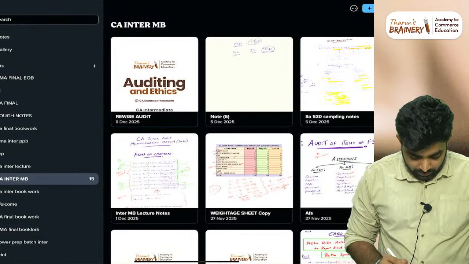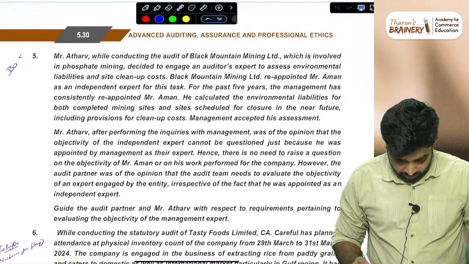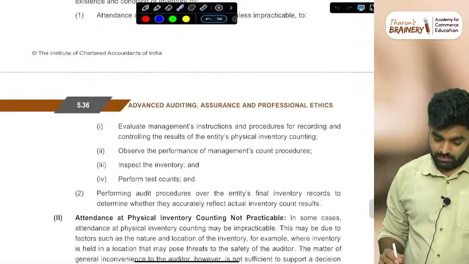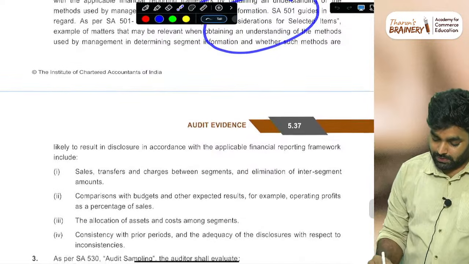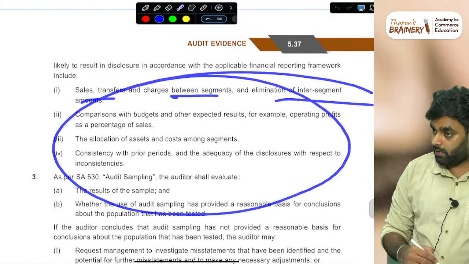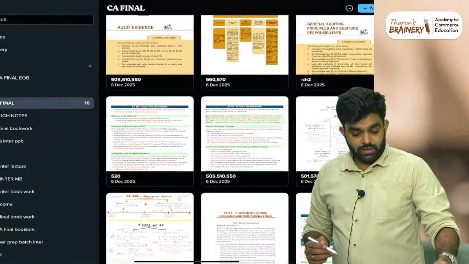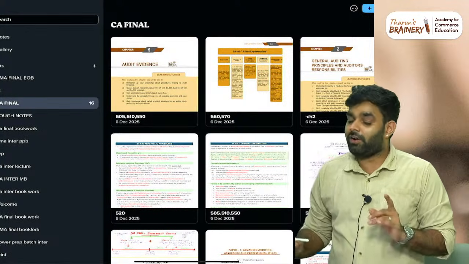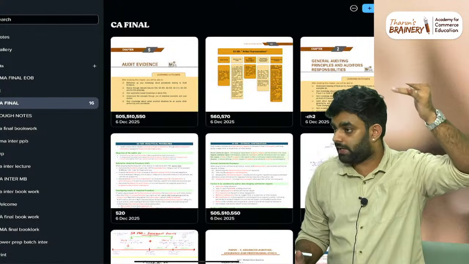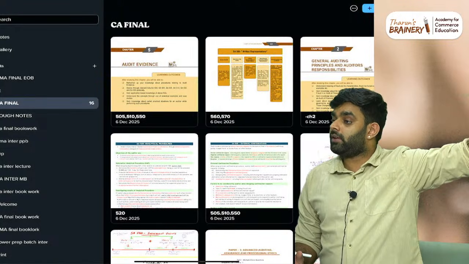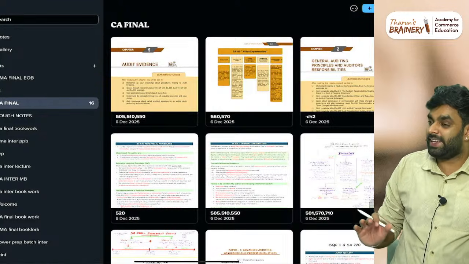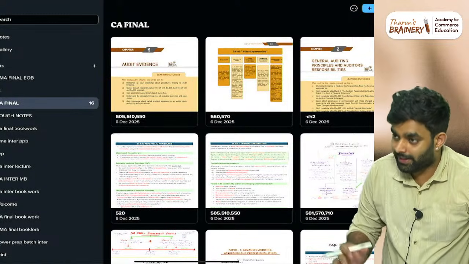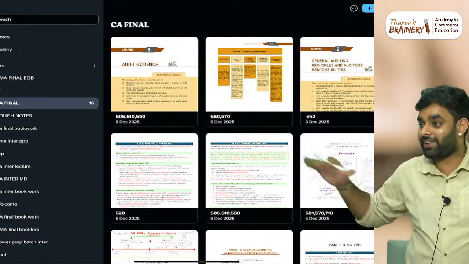See, they have written this. In SA 501, specific considerations include sale, transfer, charges between segments, and understanding the methods used by management. So make sure that in SA 550 and all these standards, extra material will come, because in the CA Final study material they have mentioned that you are assumed to know the CA Inter knowledge in standards. I'll show it. I have it. We are studying it.